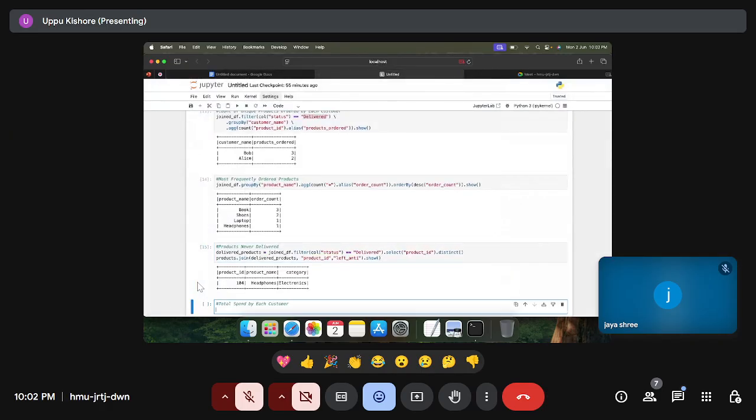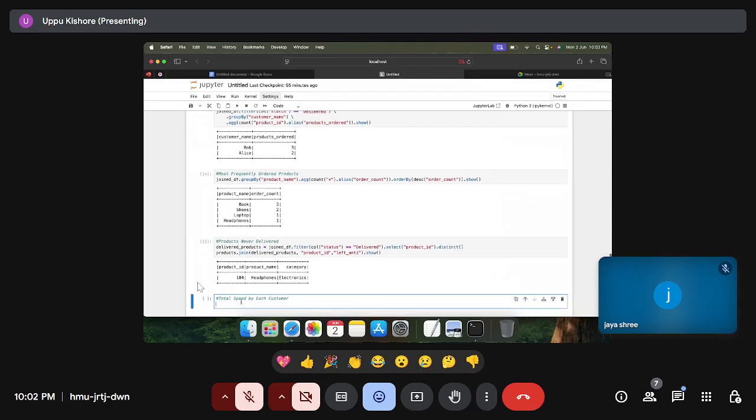Sir, can we use not equals to after the status? Equal to. Which one are you asking? Abhiram, sir.